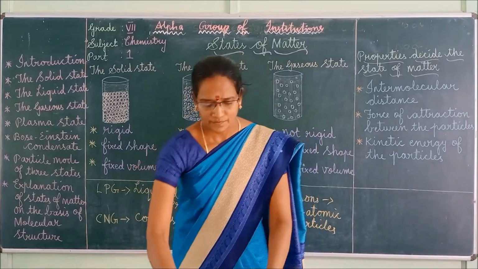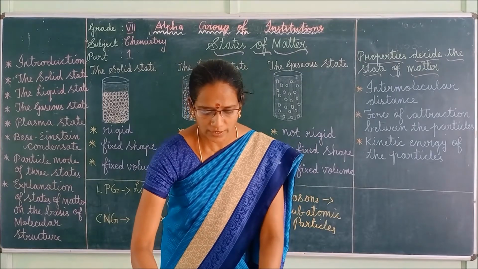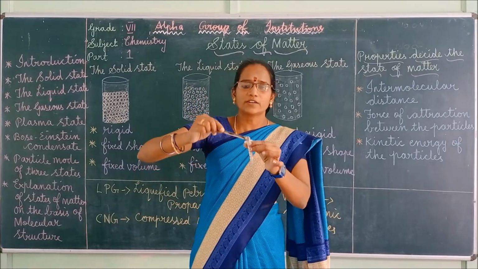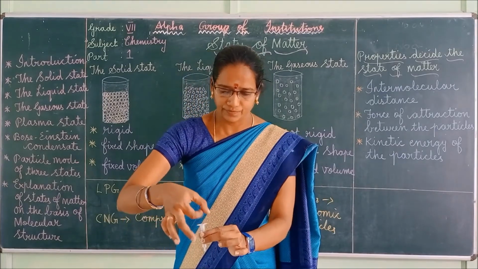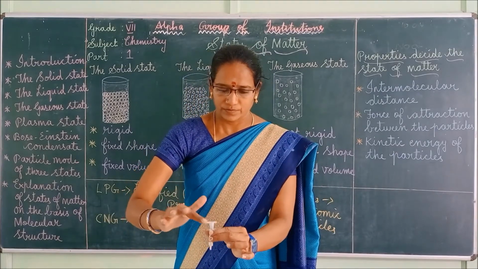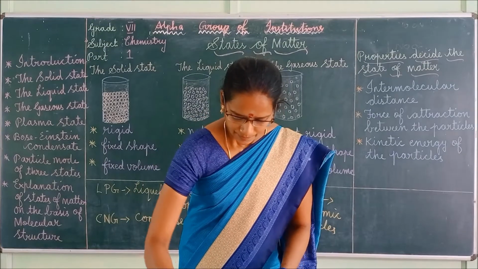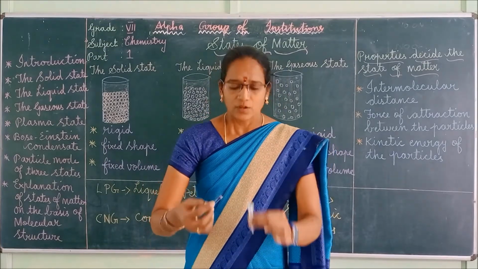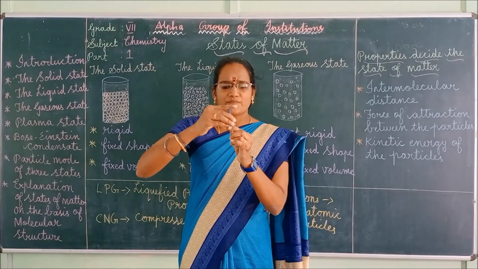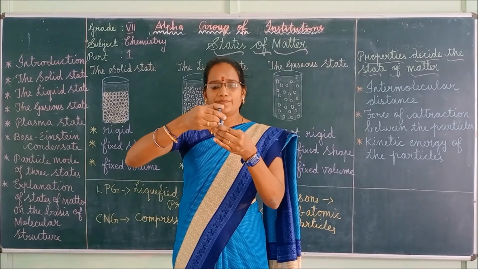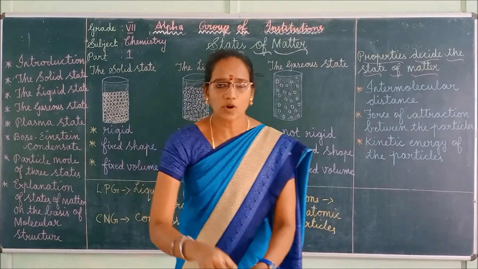Okay, now the first syringe is filled with what? Chalk powder. Okay. Now close the piston. Next, what do we have to do?